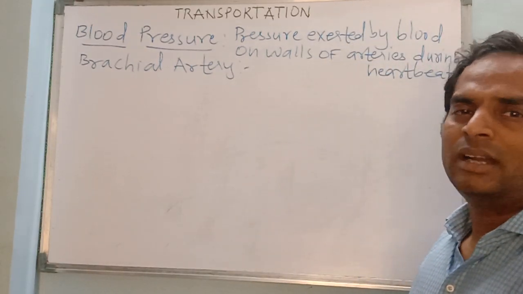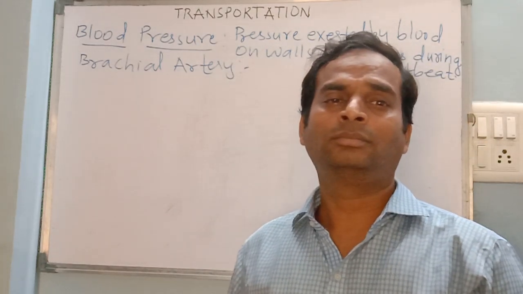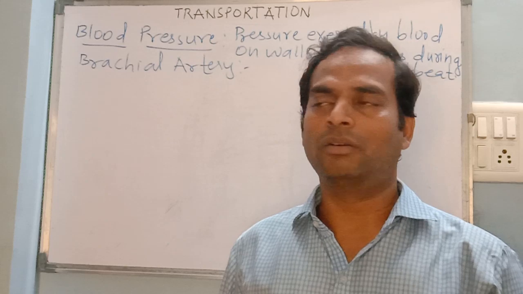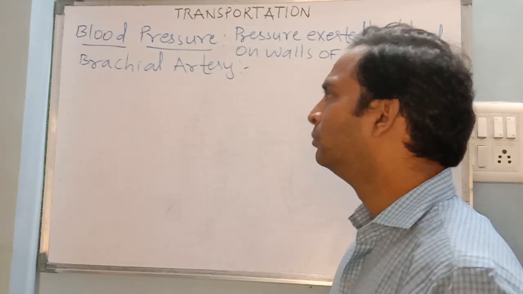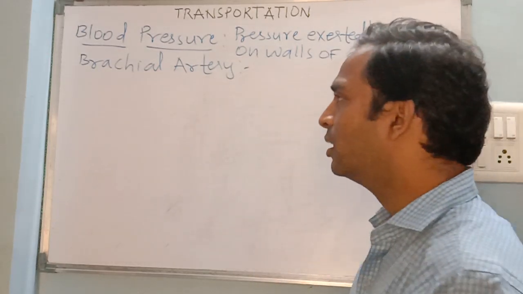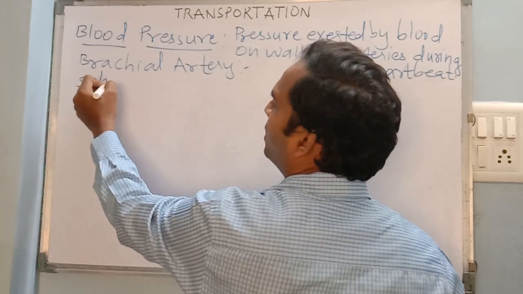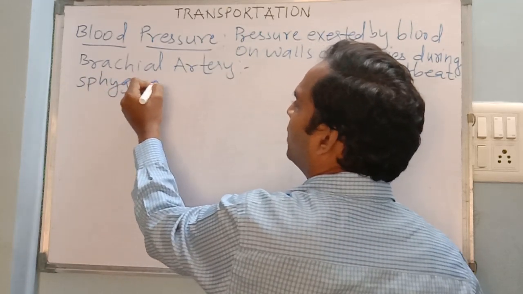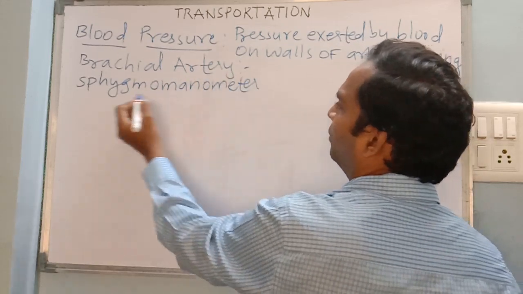Now you have seen the device which is used to measure this blood pressure, the traditional device. Nowadays there are some digital devices also available, but when we talk about the traditional device, it is known by one name. You must have heard that name, a very small simple name, which is sphygmomanometer.